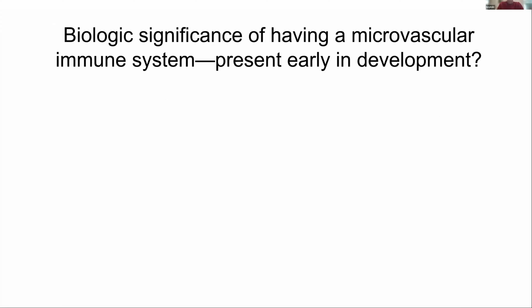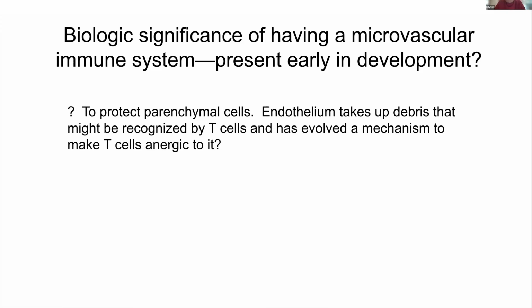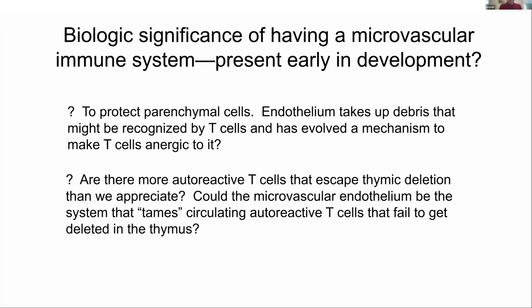Some other comments about the biological significance of this system, which is present early in development: why do we have this? In a way, maybe it's to protect the parenchymal cells behind the endothelium, in that the endothelium can take up some debris that might be recognized by T cells, and it's evolved this mechanism to make the T cells anergic to it. And the other issue that comes up is we always think the thymus does all the work getting rid of our autoreactive T cells, but perhaps there are more autoreactive T cells that really escape this thymic deletion than we appreciate. And this microvascular endothelium system could be the one that tames these circulating autoreactive T cells